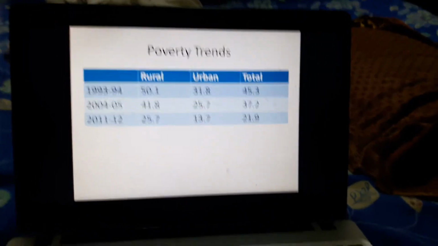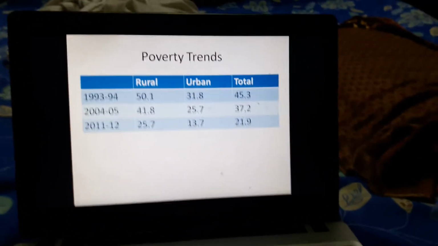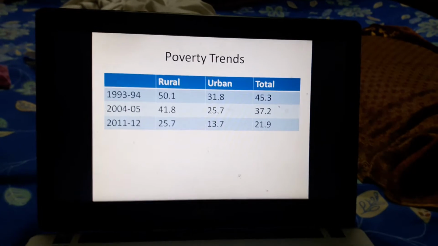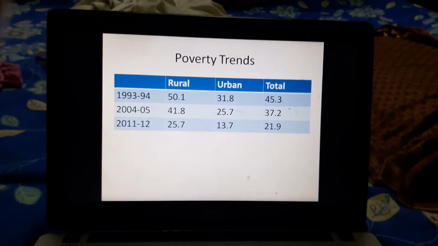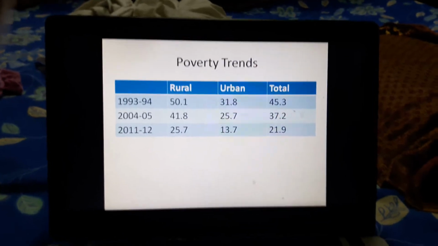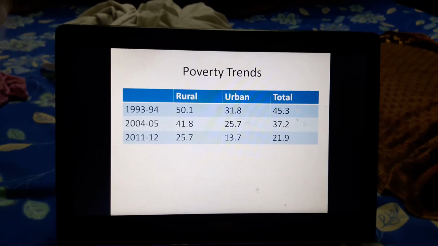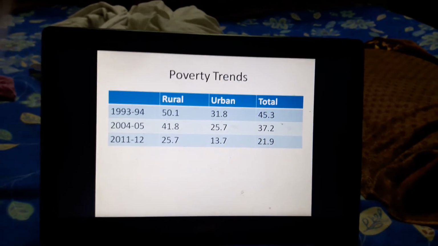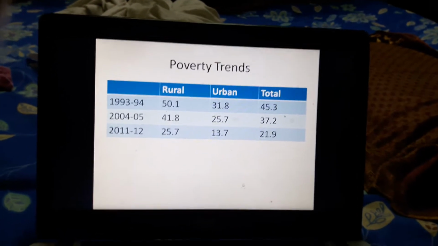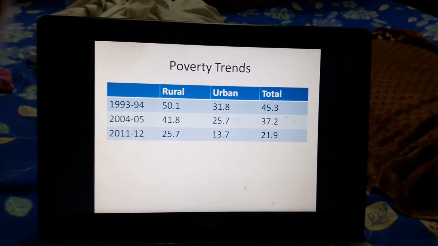Next we come to the poverty trends. Here we consider the poverty ratios. It is the ratio between the number of poor people and the total population. Here we have considered three time periods: 93-94, 2004-5 and 2011-12, and we have considered rural and urban poverty trends separately.